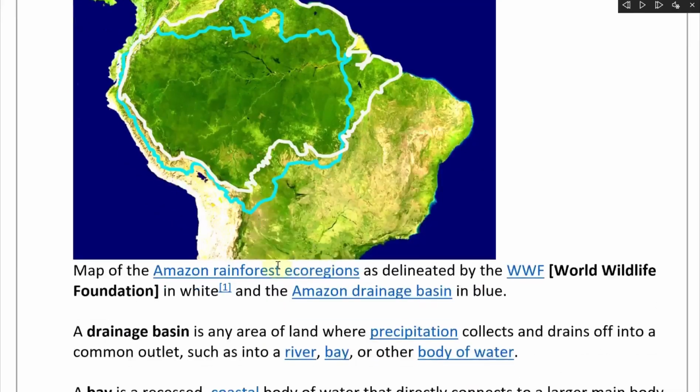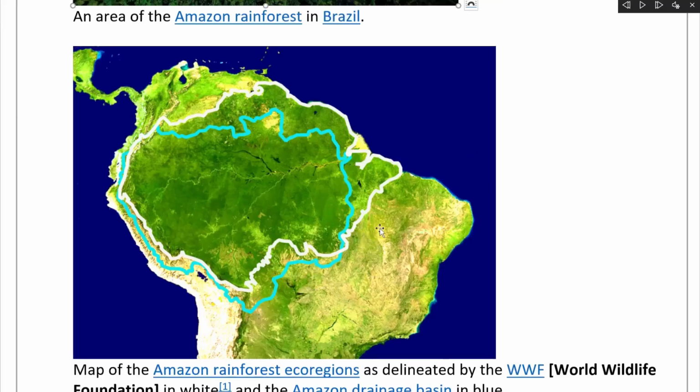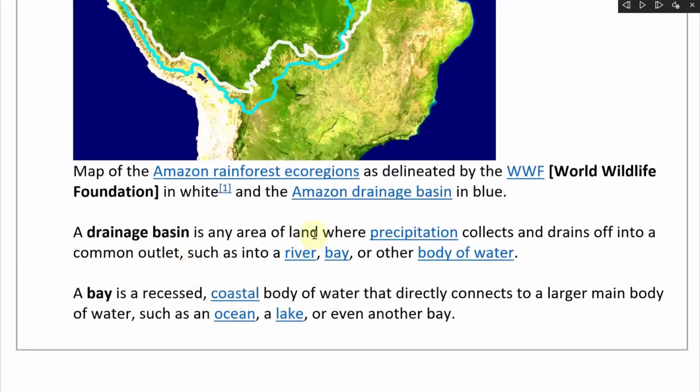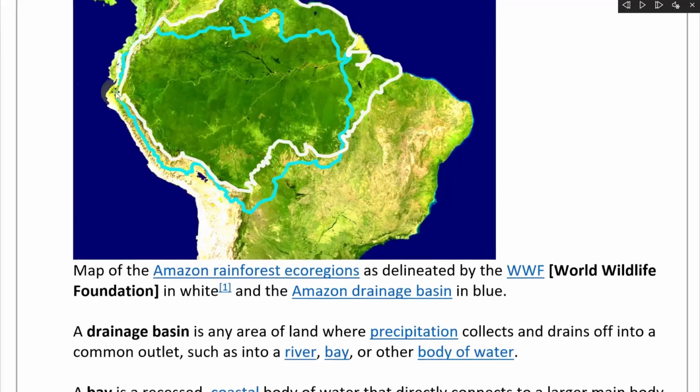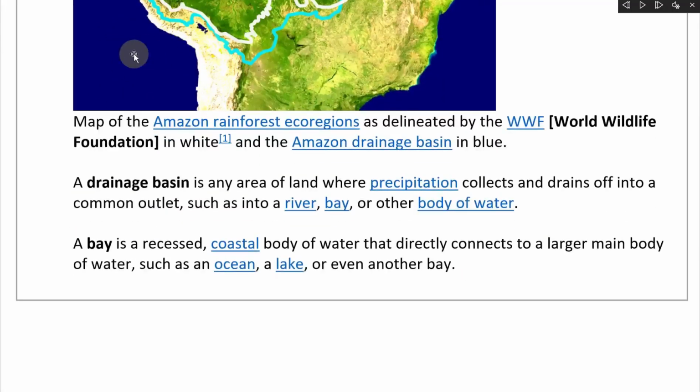And here's a map of the Amazon rainforest ecoregions as delineated or outlined by the WWF, World Wildlife Fund, in white, and the Amazon drainage basin in blue. So there's the white area, this is the Amazon rainforest over there. And then you have this drainage basin in blue. A drainage basin is an area of land where precipitation collects and drains off into a common outlet, such as a river, bay, or other body of water. So this collects it over here and drains it out elsewhere.